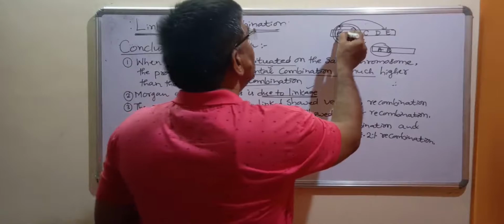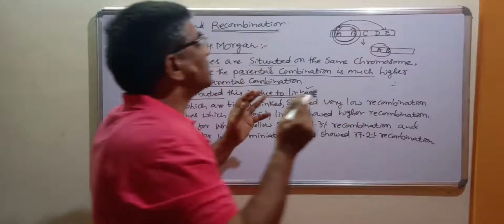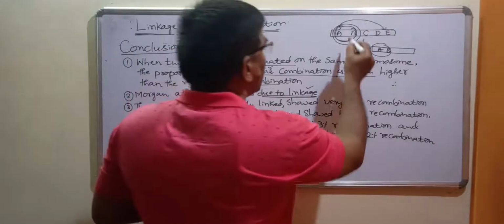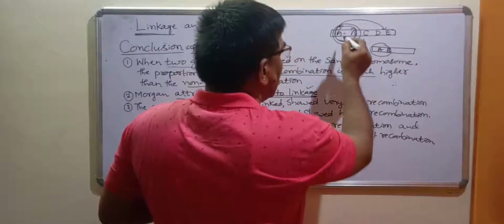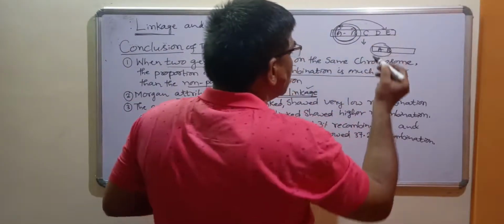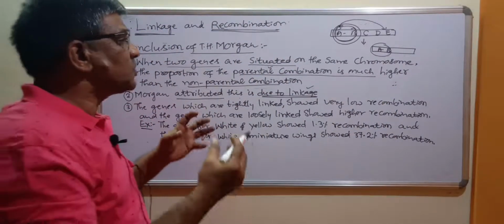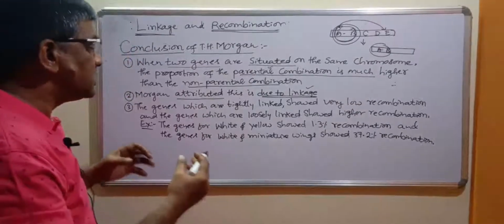Now it means between A and B, the strength of the linkage is very high, so recombination chances are lesser. And between A and E, the distance is more, the strength of the linkage is weak, so recombination chances are high.